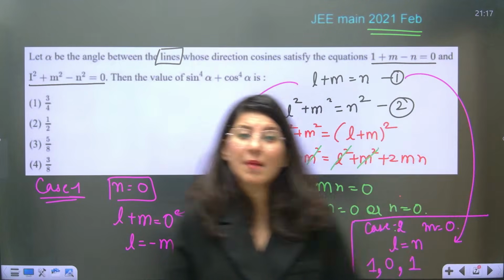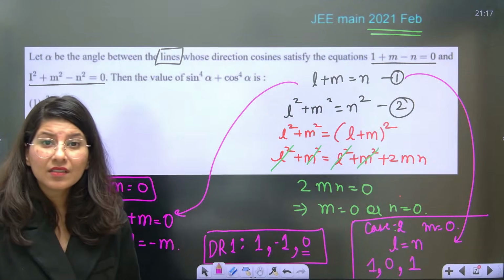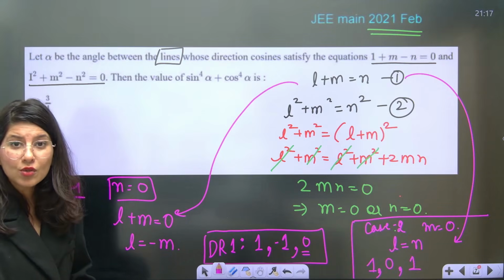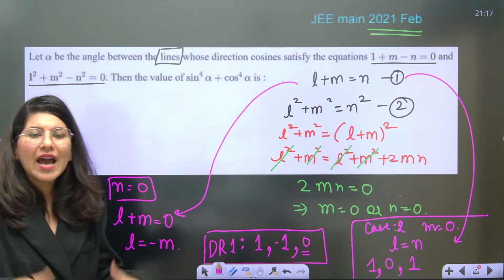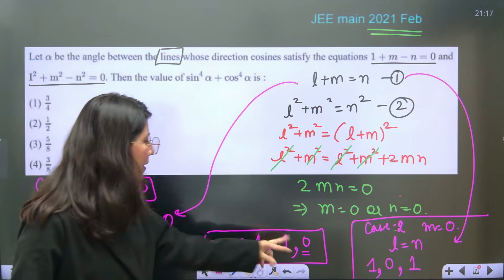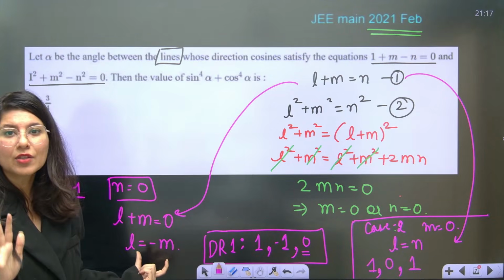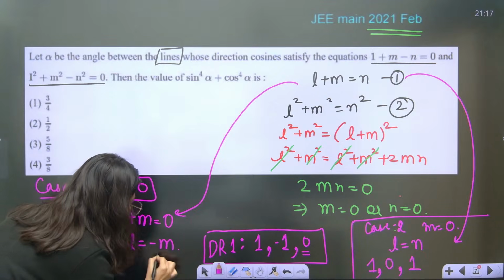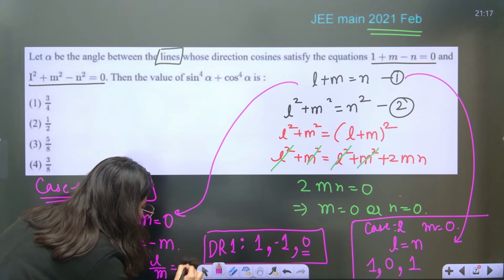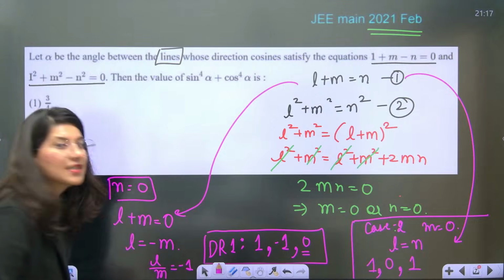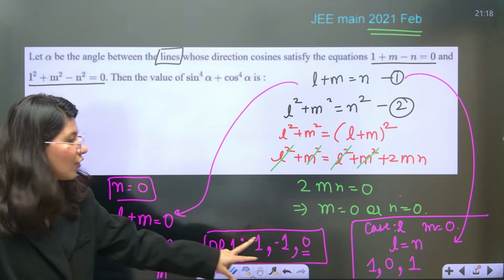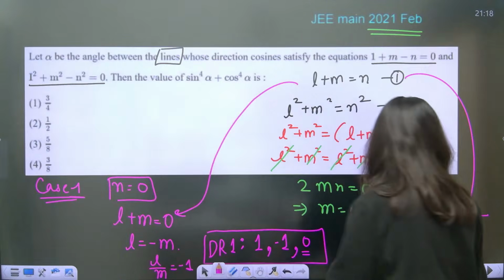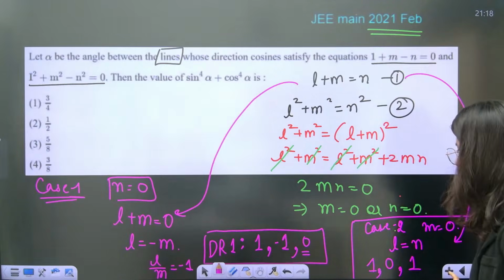Now you'll be like, ma'am, why did you write 1? You can write 2 also. See, L equals minus M you are getting, so you can write 2 comma minus 2. To understand, we are only talking about the ratio. You have to pick two values in such a way that the ratio of L and M is minus 1. That's it. If you want to go for 2 comma minus 2, go for it. So now you are getting two direction ratios.